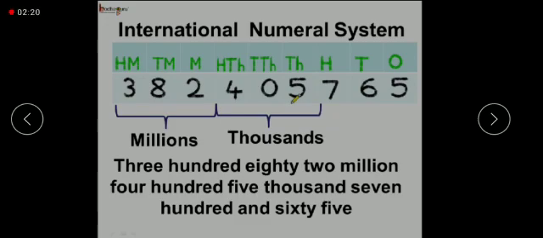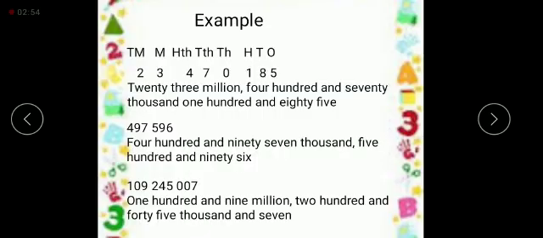You can see that we will read the millions together, means 382 millions. Then we will read the thousands together, 405 thousands. So then we will write the number in words. The number in words is 382,405,765. Now let's see another example.